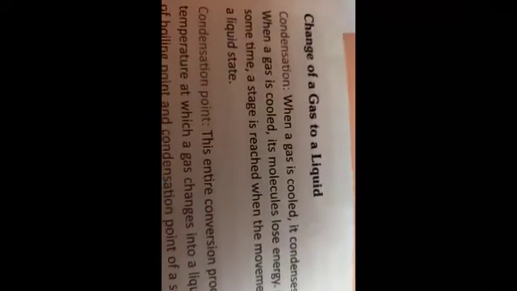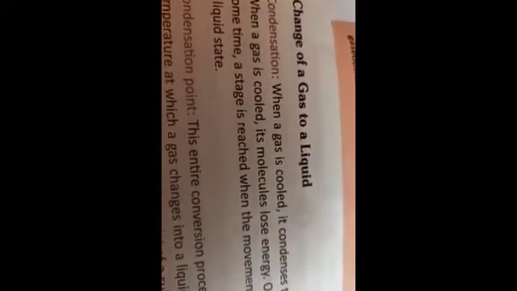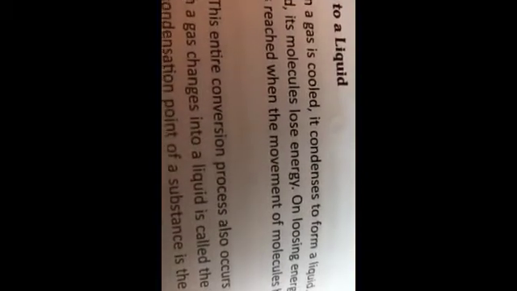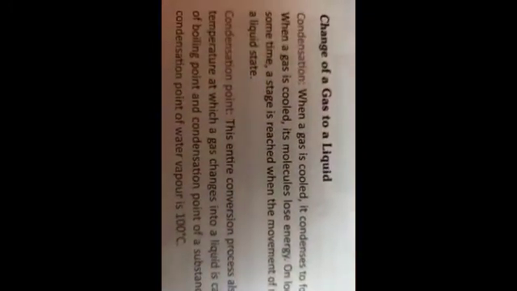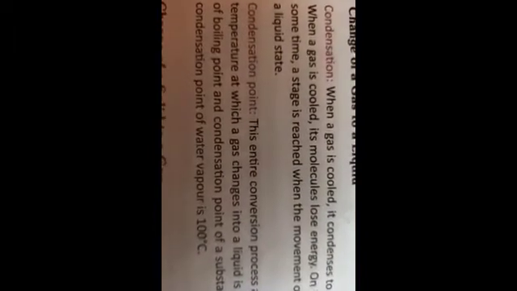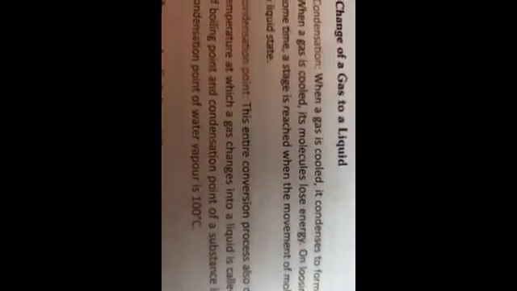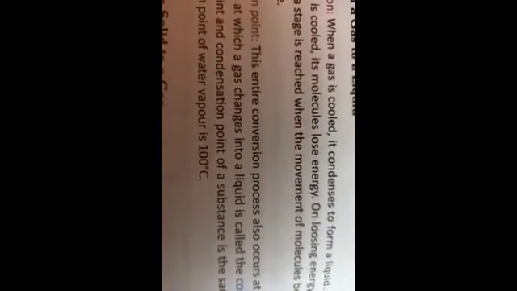Condensation is a process where the gas is cooled, then it changes back into its liquid state, because the movement of its molecules becomes slow as the molecules lose energy. The condensation point is the temperature at which the gas changes into liquid. So it is the same, 100 degrees centigrade.